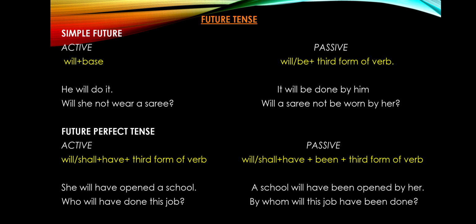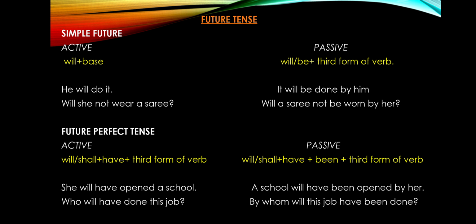This is the rule of the tense, right? We use have with future perfect. We use has, have in present, we use have, had in past, and we use have in future, right? So in passive it will be changed to will, shall plus have. As it is perfect, we will definitely add been, B-E-E-N, plus third form of the verb.